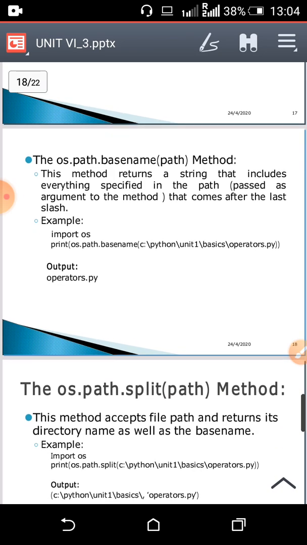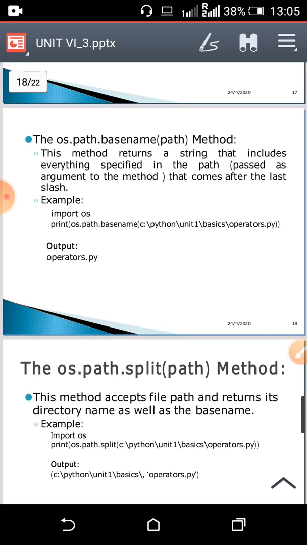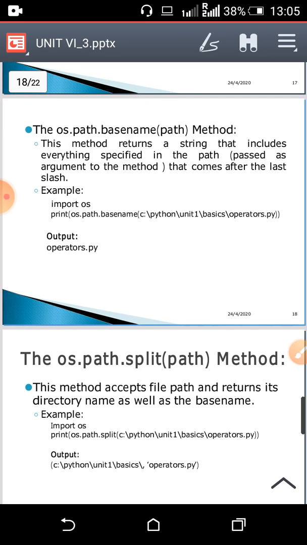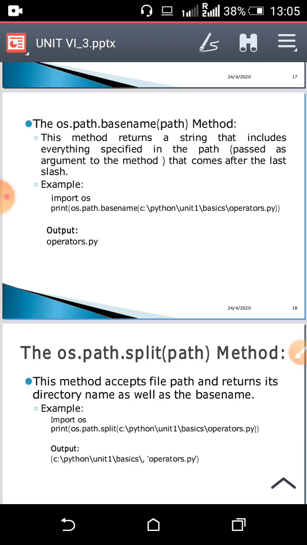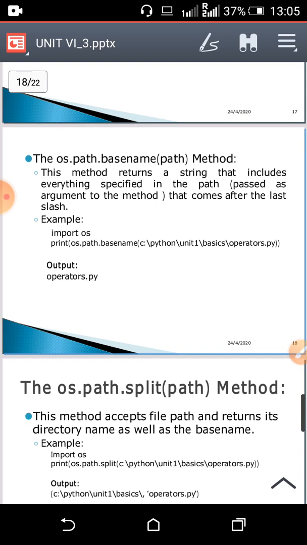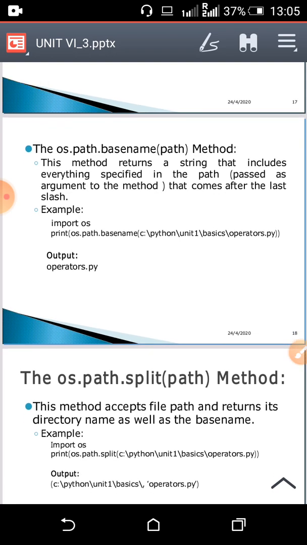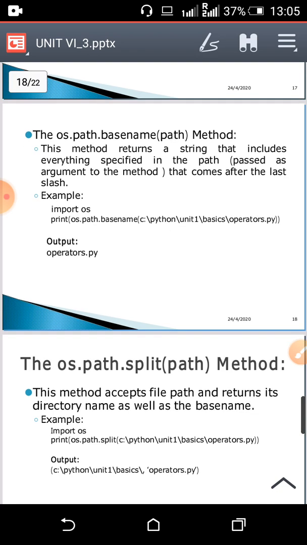Now the next method is the os.path.basename method. Okay, here again the argument is path. So it is opposite to os.path.dirname. It will give you the base name. That means whatever comes after that last slash is going to be printed.